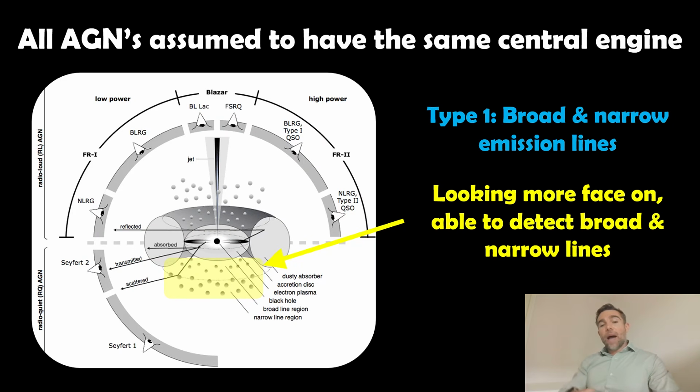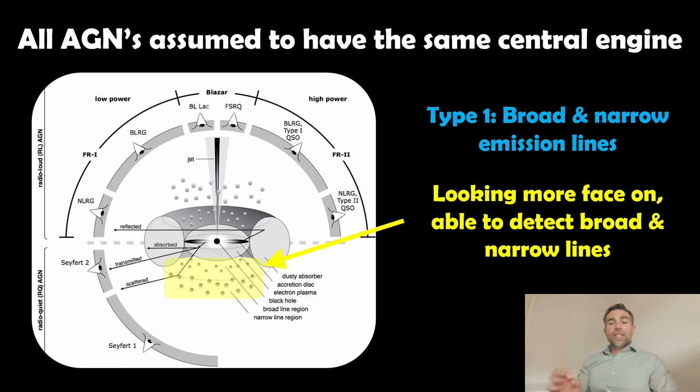Well, again, let's go back to that central mechanism, that accretion disk, the black hole, the jets, all that sort of stuff. So again, we're looking at the bottom part there. You see for type 2 and type 1. Now, this is the type 1 we're talking about here. We've got the broad and narrow emission lines. And the reason for that is we have a narrow line region and a broad line region, which I'm going to mention in a minute.